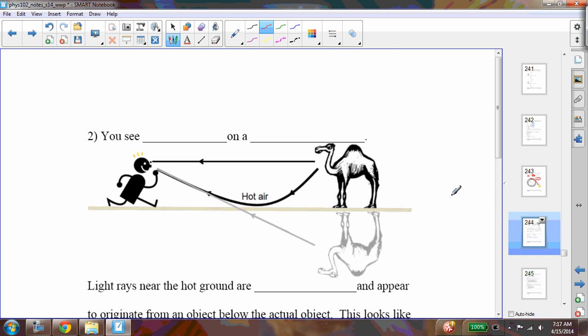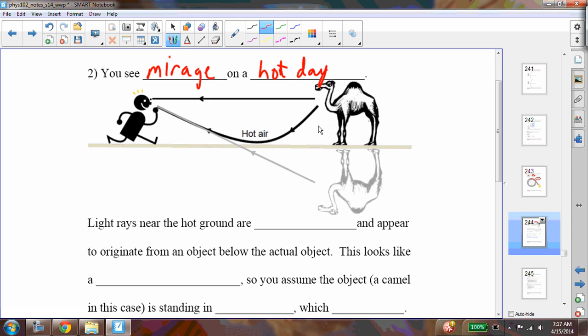The second phenomenon is that of a mirage. You see mirages on a hot day. Mirages look like reflections, but they're not. They're actually a phenomenon due to atmospheric refraction again. Light rays near the ground, or near the hot ground, are refracted, and they appear to originate from an object below the actual object. And this looks like a reflection. So we often think of mirages as reflections, but it's not.